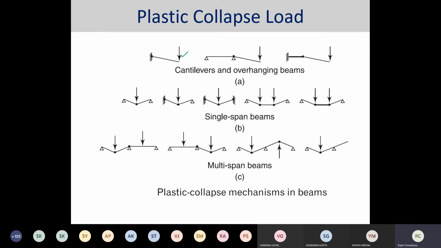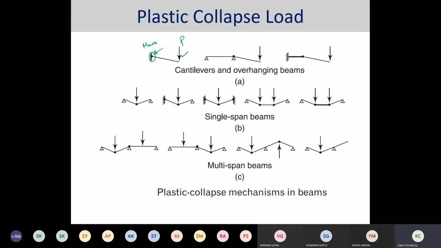So we expect that at the support, the maximum moment, M max, would be developed. Depending on the load, the plastic hinge would form over here, or the mechanism would form over here. And mechanism means it is a failure.